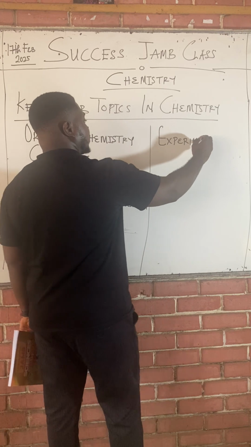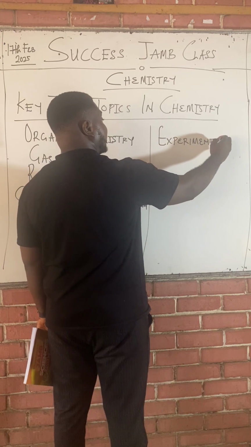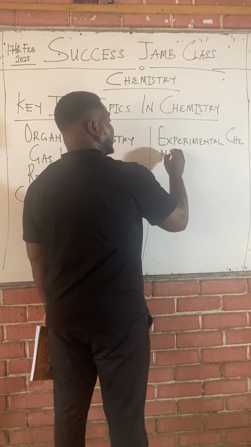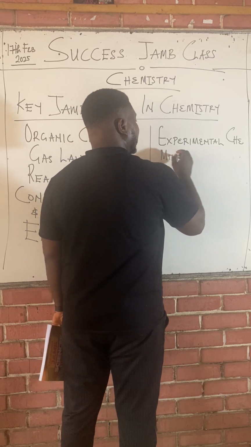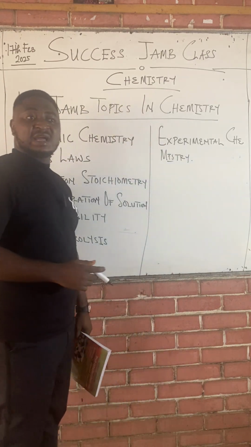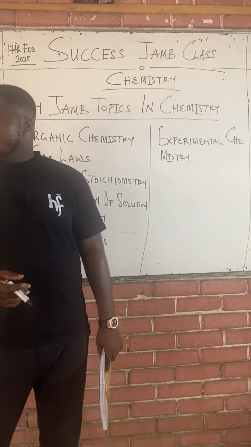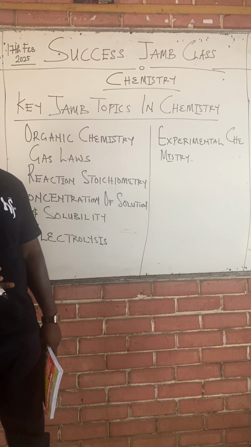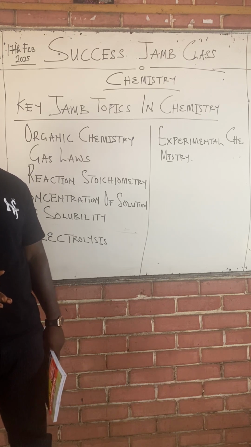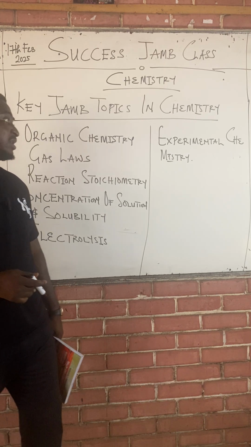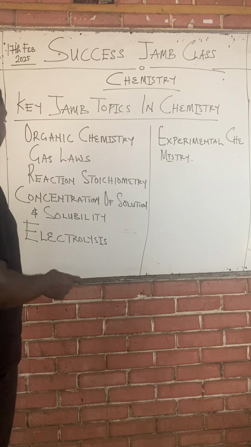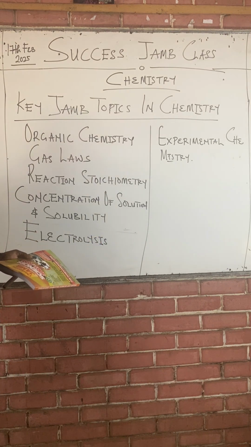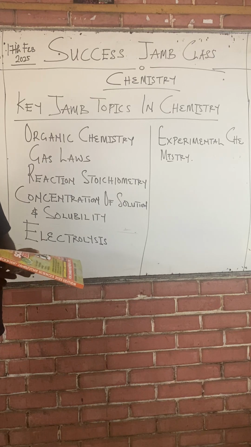This is one aspect that students struggle with: experimental chemistry. This aspect deals with calcium and the color of the ion, white, which of these produces white when reacting with this. If we open a Jamb chemistry exam, some of the questions ask which produces white coloration. Experimental chemistry is a very important aspect of chemistry we're going to look at.